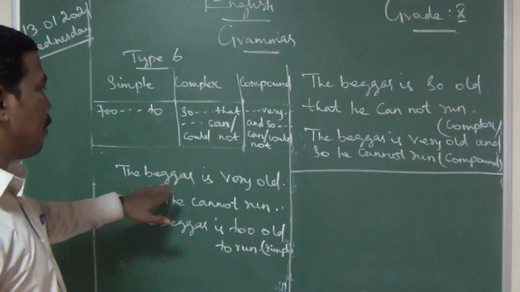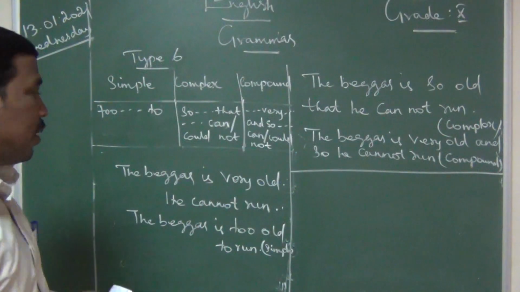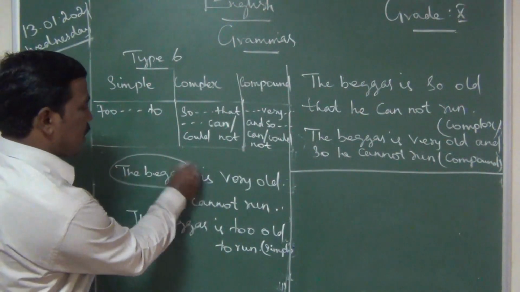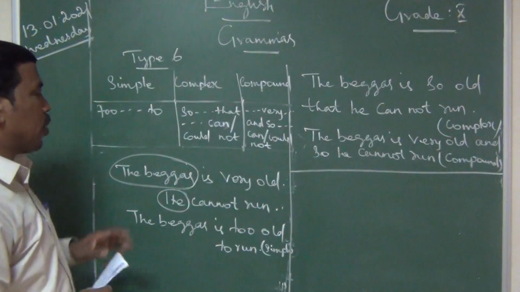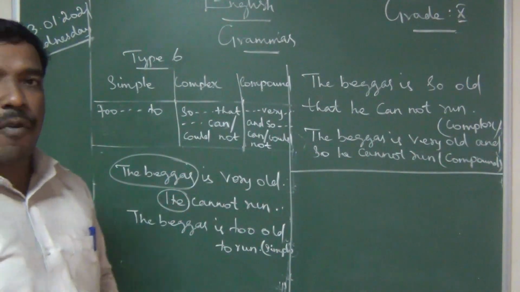If it is a compound sentence, it is very, and so, can or could plus not, okay. One example I gave: the beggar is very old, he cannot run. Both the subjects are same, okay. Both subjects, the beggar is very old, he cannot run, okay.